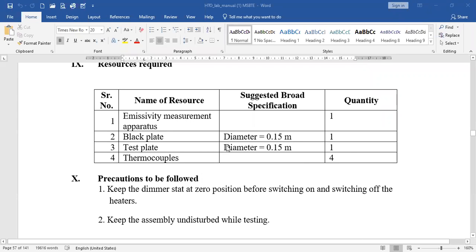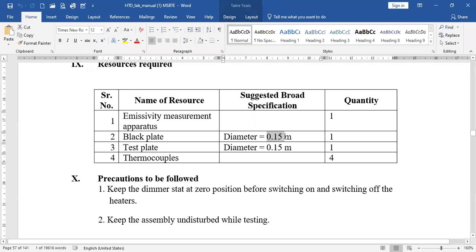Now, the resources required: the emissivity measurement apparatus, black plate, test plate, and some thermocouples. These diameters may be different because it depends on whatever apparatus is available in your college or industry, and we have to mention the diameters accordingly, right?